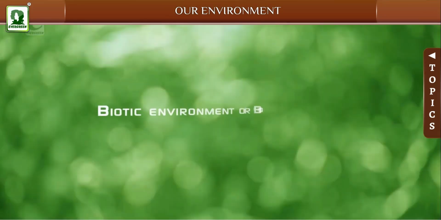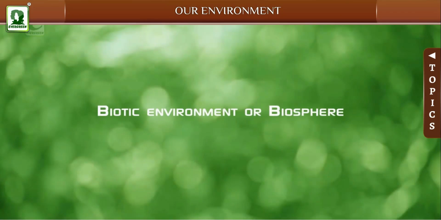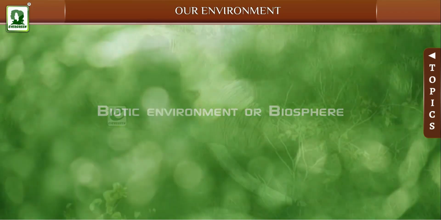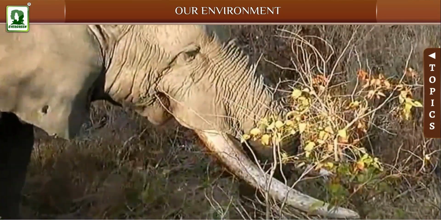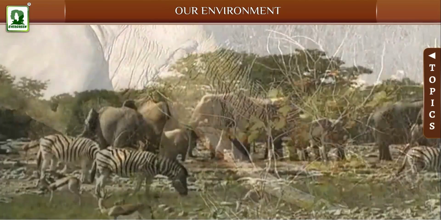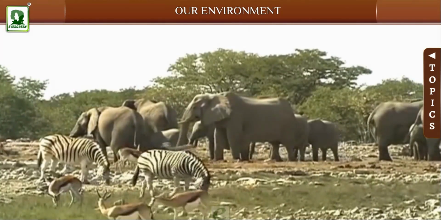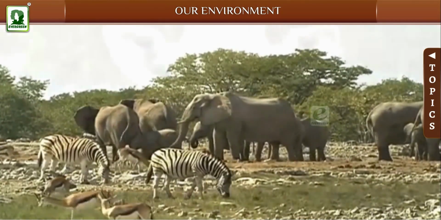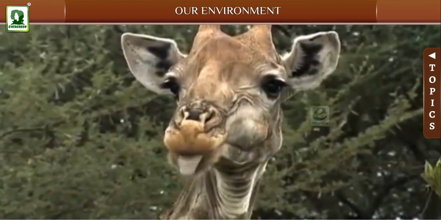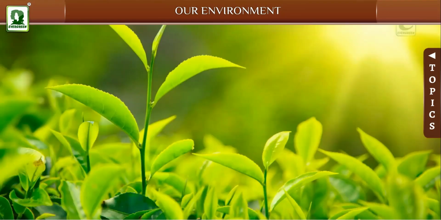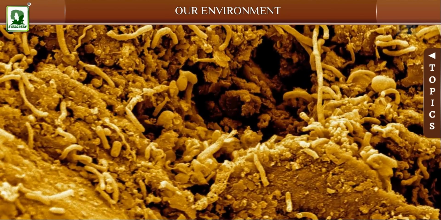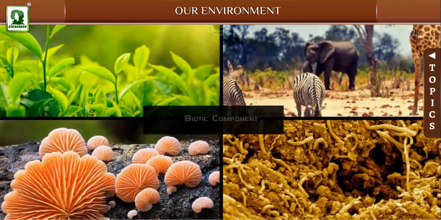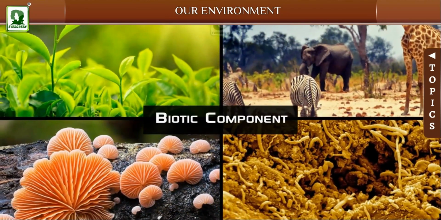Biotic environment or biosphere. The living part of the environment is called biotic component. The biotic environment consists of all living things in an ecosystem. All forms of life, including all plants, animals, fungi, and microbes in an environment, are said to be its biotic component.